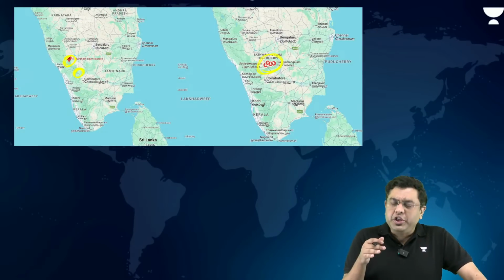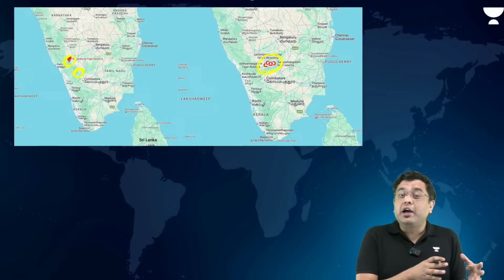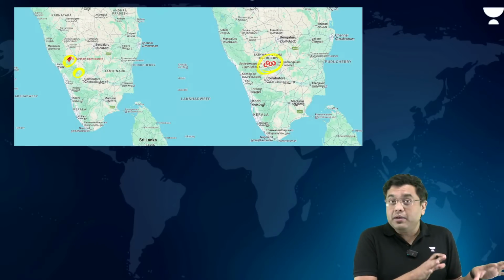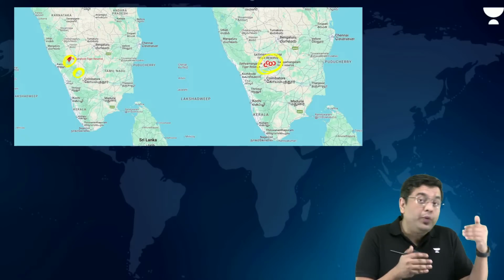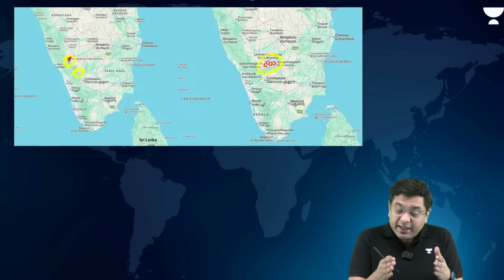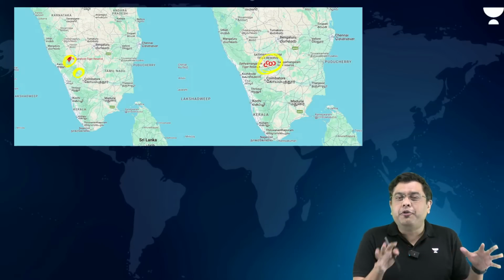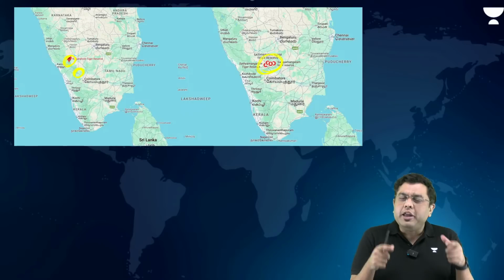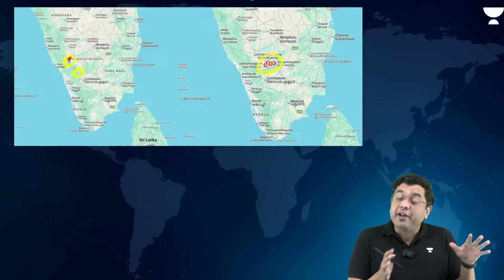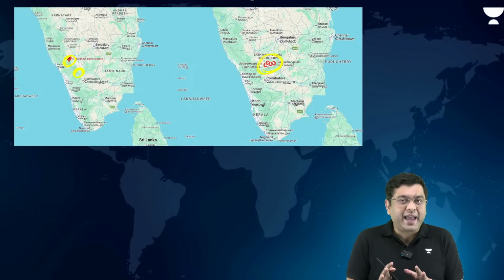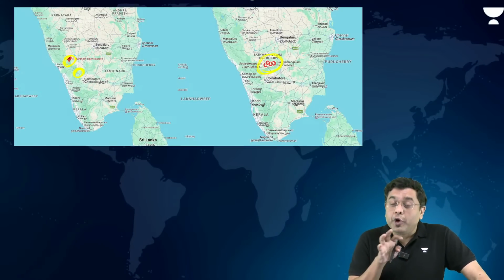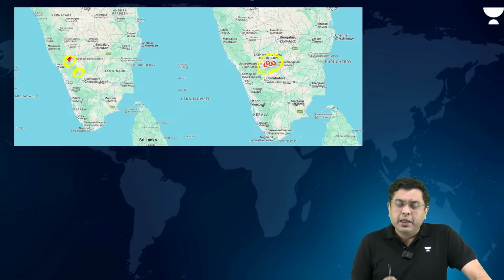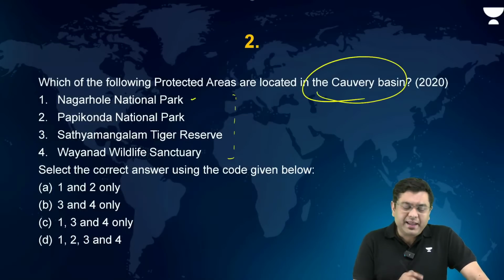So this entire region from the area of Nagarhole, Mudumalai, Bandipur, then the Mukurthi, all of this forms a very large connecting zone between the Western and the Eastern Ghats, including the Satyamangalam, and that forms the Nilgiri Biosphere Reserve, where you will find a large variety of endemic species of plants as well as animals, rich variety of herbivores, and obviously one of the larger populations of tigers anywhere across the country. So that is the region where these protected areas lie.